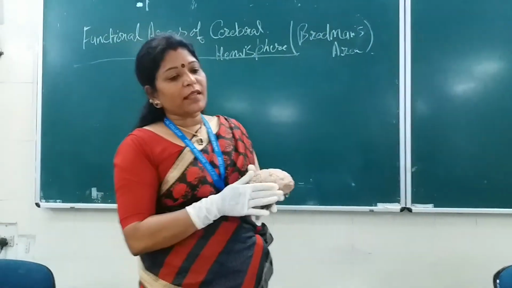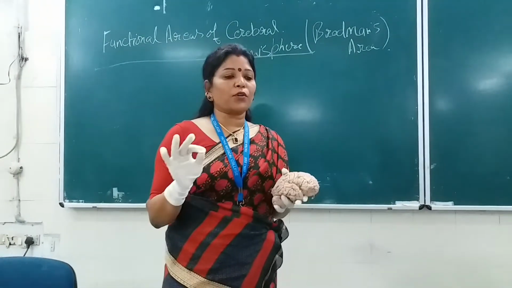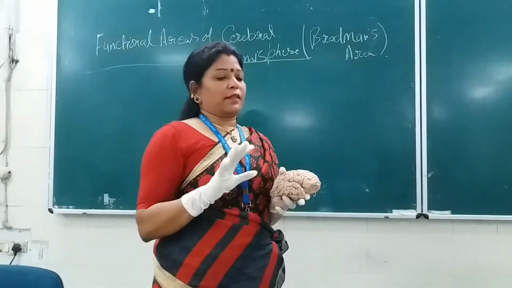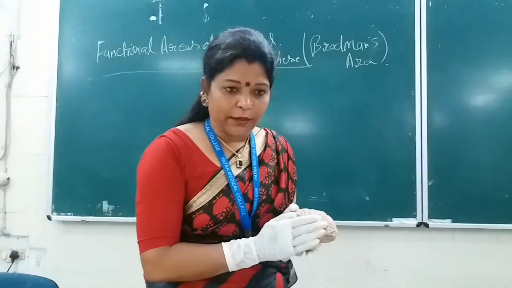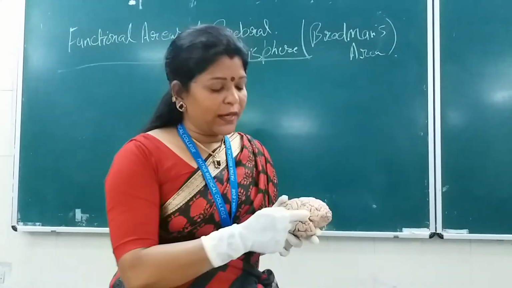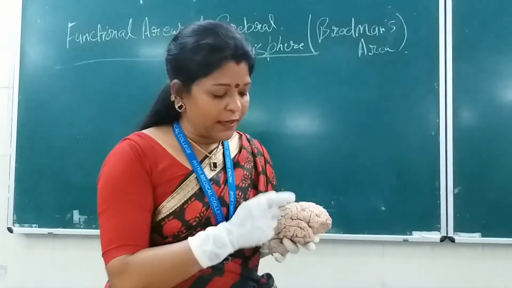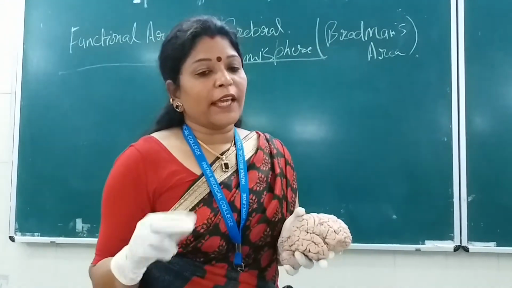Suppose there is a lesion, there are so many aphasias. If you are asked to write short notes on aphasia, then what will you write? The language function is related with two areas, sensory as well as motor. Both of them are called the sensory speech area as well as the motor speech area. The sensory speech area is Wernicke's, and the motor is Broca's. Now there are two types of aphasia.